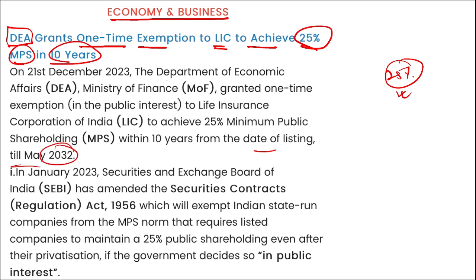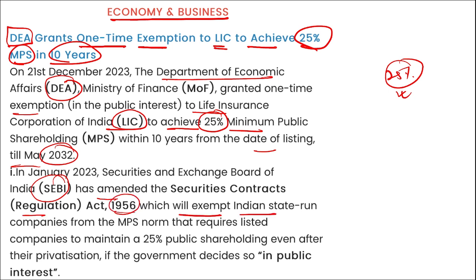So coming back, it is the Department of Economic Affairs. They granted one-time exemption to Life Insurance Corporation to achieve a 25% minimum public shareholding. And here SEBI has also amended the Securities Contract Act of 1956, which will exempt Indian state-run companies from the minimum public shareholding norm that requires listed companies to maintain a 25% shareholding even after their privatization, if the government decides so in the public interest.